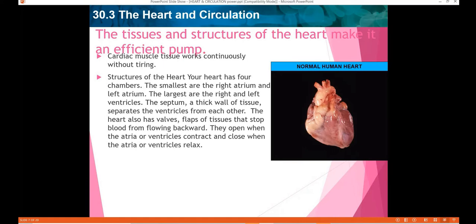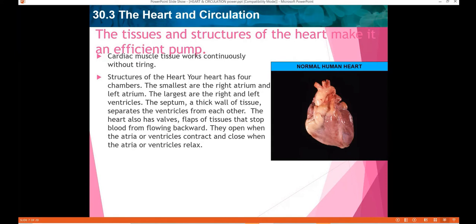Okay, so over 70 years, your heart will beat about 2.5 billion times. How can it keep going? That is, right from the time you're born till you die, your heart is continuously functioning, right? So one reason is that cardiac muscle tissue, unlike skeletal muscle tissue, can work continuously without becoming tired. So this is one organ in your body which works continuously till you die. This is because of the muscle tissue.